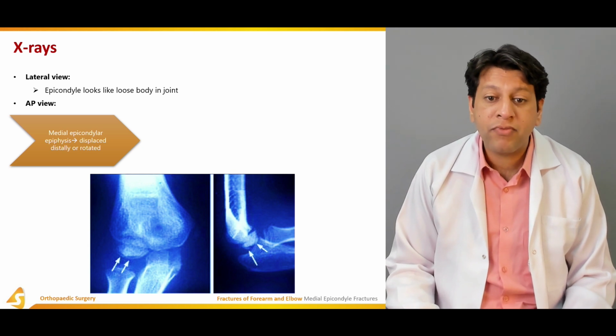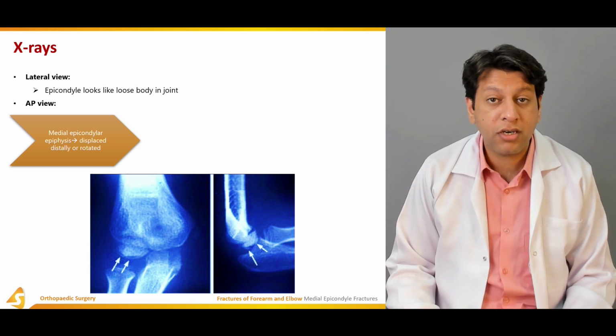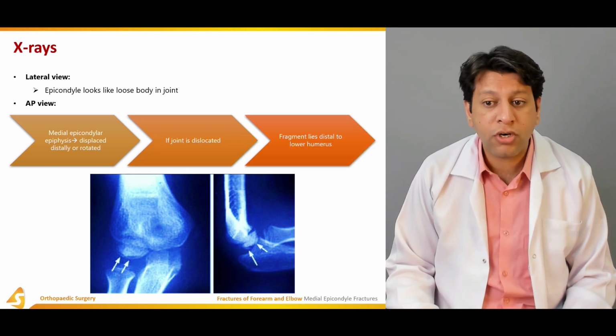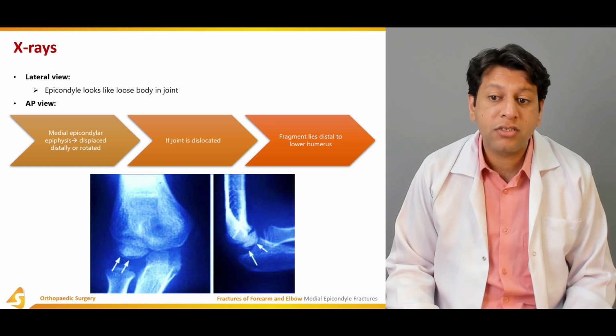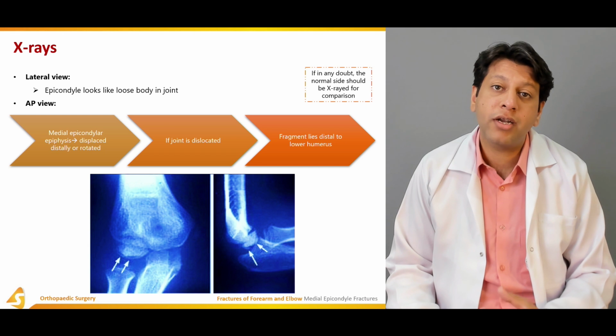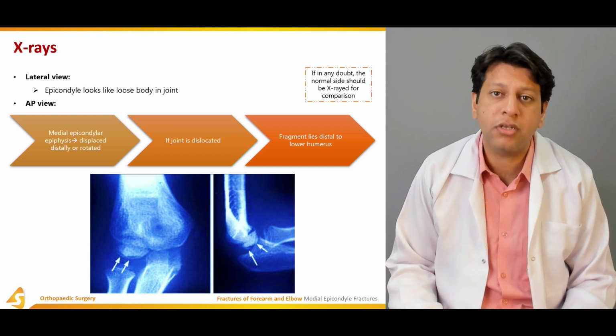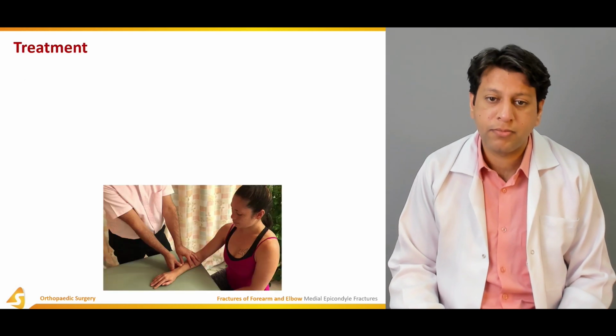The medial epicondyle apophysis is displaced and distally rotated. We have to check whether the joint is dislocated or not, and whether the fragment lies distal to the lower humerus or not. The important point is that sometimes you have to get x-rays of the other elbow as well, just to make sure you don't miss it, especially in children.